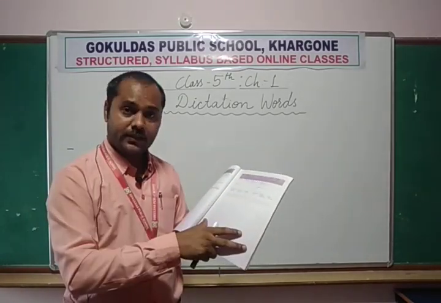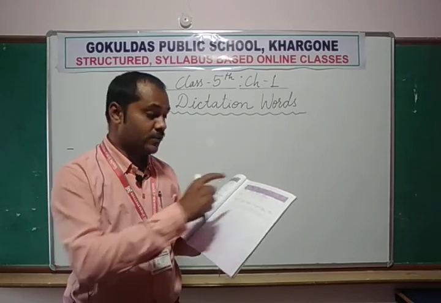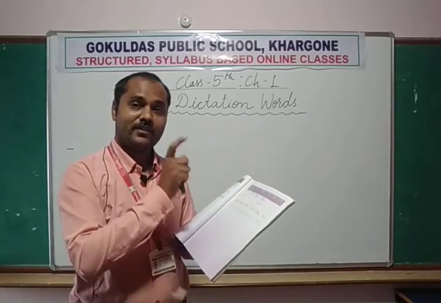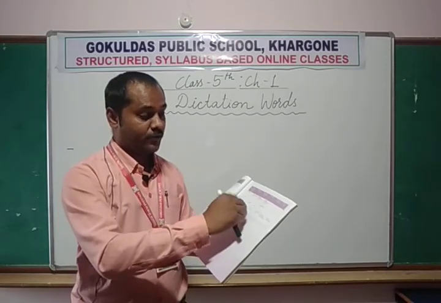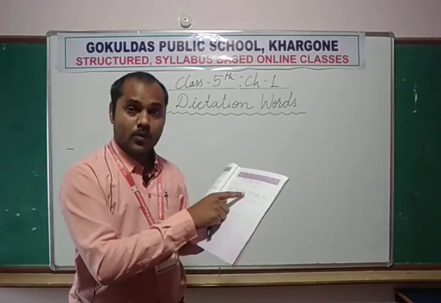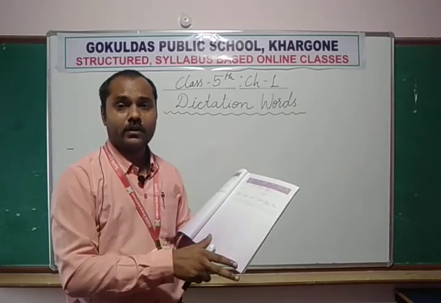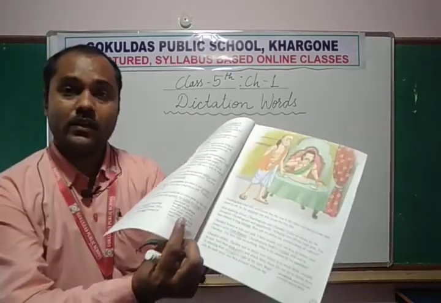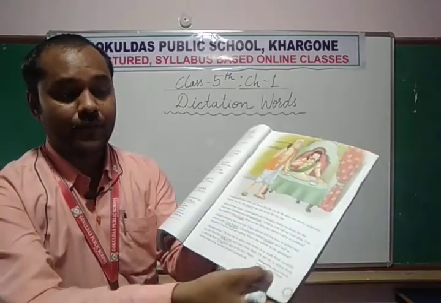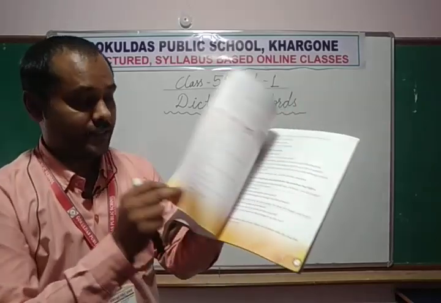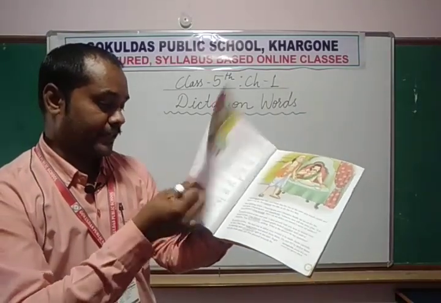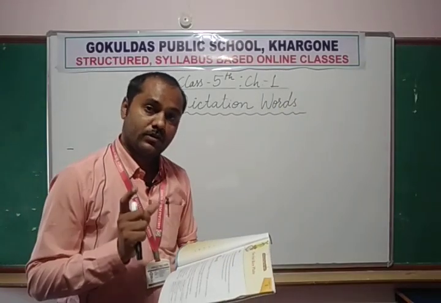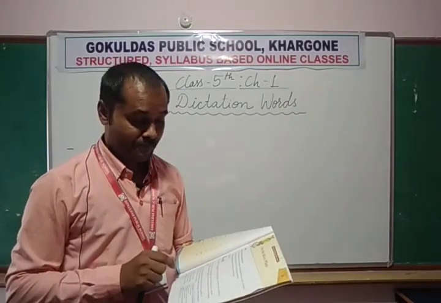Now from the third page you will start writing the heading, chapter number 1, the name of the chapter, The Hot Rice Plate. Then you will write a heading, word meanings. Then you note down all the word meanings which are already given in the book. Here you can see in the picture, in the boxes, there are word meanings. On every page you will find 1 or 2 word meanings at the bottom of the chapter. These word meanings you need to note down and learn.